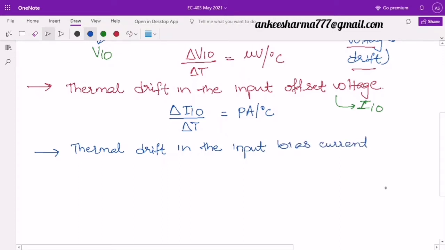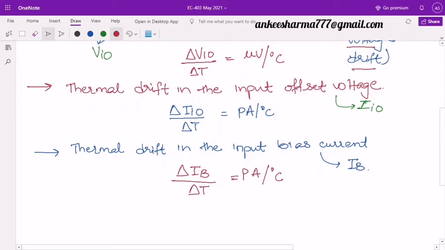So input bias current is nothing but IB. I can write here that this will be represented as the average rate of change in the input bias current divided by the temperature. Again it is current, so I will take its units in picoampere per degree centigrade. So these are the three different drifts which we considered in the thermal drift.